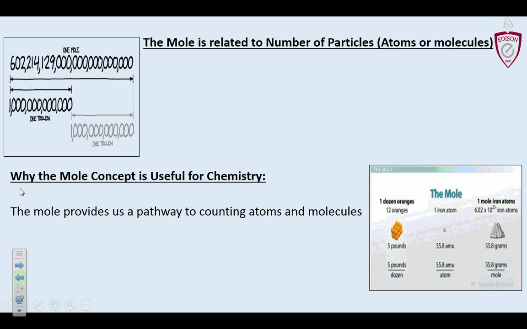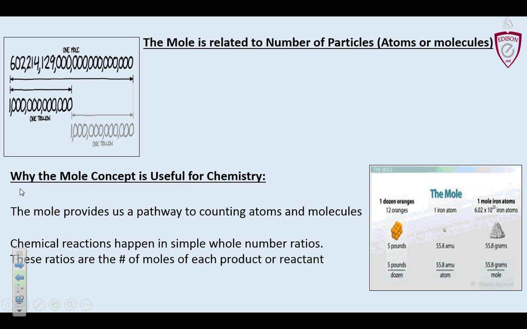So if we have 2 moles and 3 moles, we can cancel the moles out and get 2 to 3. So chemical reactions happen in simple whole number mole ratios, and these ratios are the number of moles of each product or reactant. So we use mole ratios to relate products and reactants. Now we can convert those mole ratios into masses to relate products and reactants. So I can actually do chemistry in an industrial setting or in a lab. There you go. That's it.